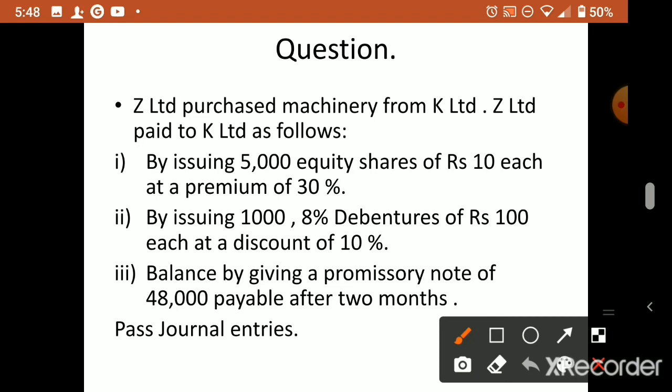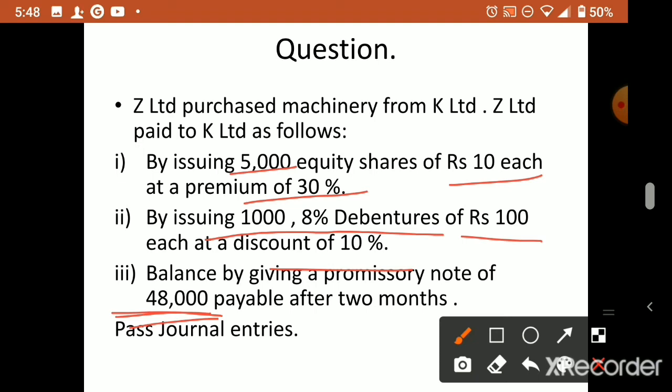Understood, no? So here they adopted three methods to make the payment. One is by issuing 5,000 shares of rupees 10 each at a premium of 30%. Another is 1,000 debentures of rupees 100 each at a discount of 10%, balanced by 48,000. But did you notice one thing? In this question, purchase consideration is not given. How much we have to pay to that person is not given.